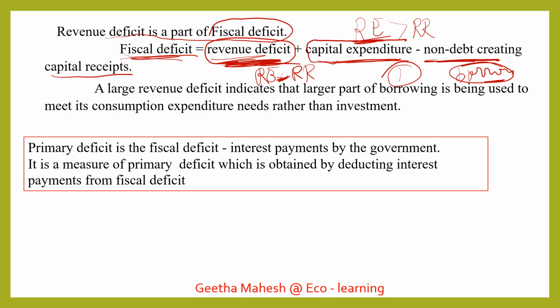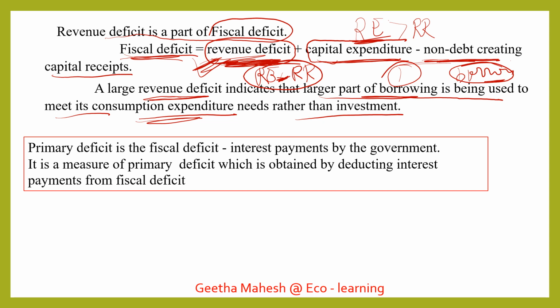A large revenue deficit indicates that a large part of borrowing is being used to meet consumption expenditure rather than investment. So we have to take care of government expenditure and revenue in such a way that there is no revenue deficit. Even if there is a deficit in the capital budget, it is not dangerous. But if there is a deficit in the revenue budget, then it is very dangerous because they are using it for unproductive purposes.